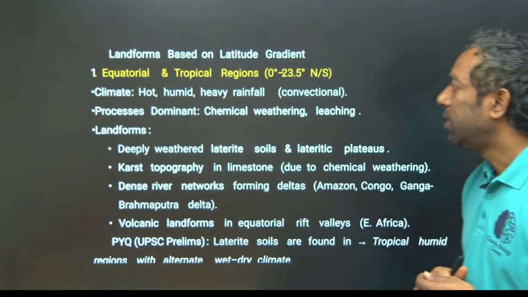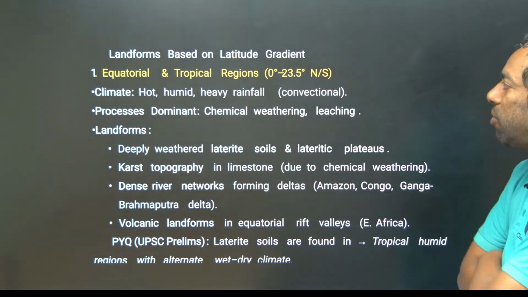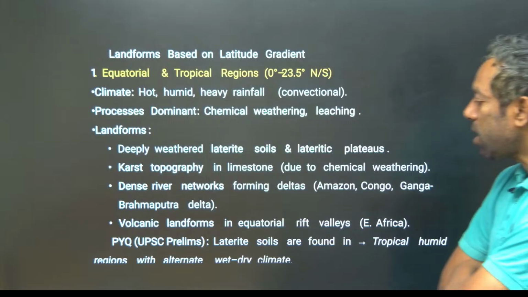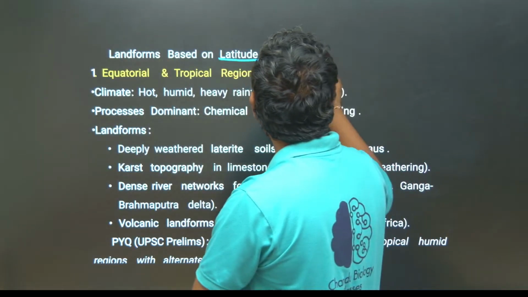Based on that, there are equatorial and tropical regions, different latitude areas with different landforms. Of course, there are huge forest areas and different deserts.